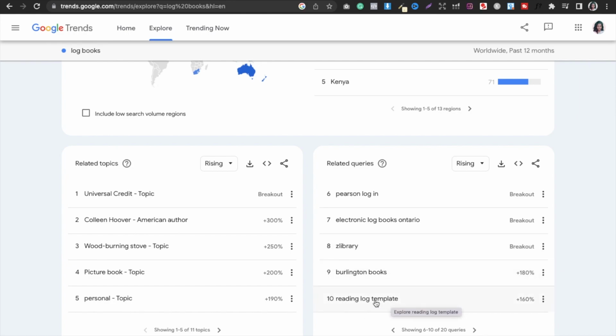So what you can do is copy it, reading log books or reading log templates, type it in Amazon and see what the search result is. I have talked about this a lot. I'm not going to discuss everything over and over again because obviously that is just a waste of time. So you can follow the strategy that I have talked about over and over, and pick the good one that is performing right now in Google Trends. Similarly, you can explore other sections here, obviously.